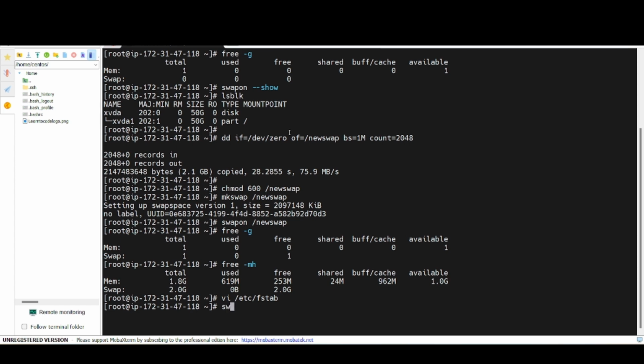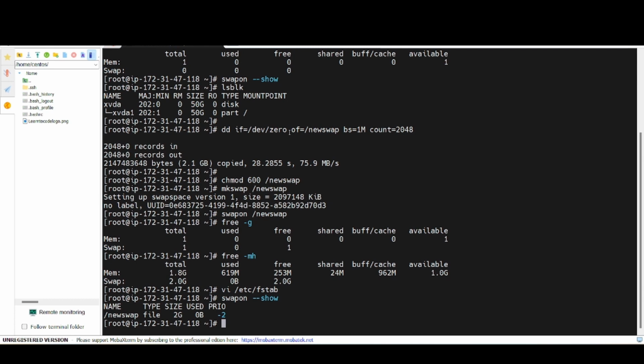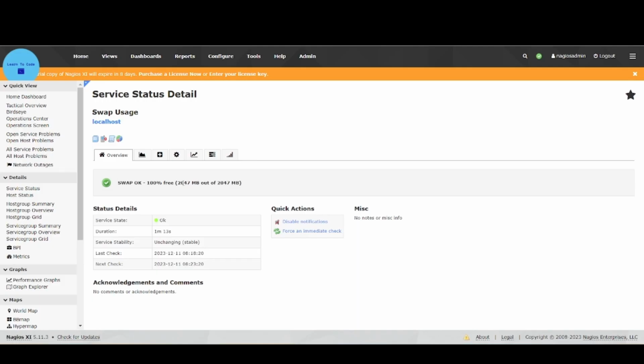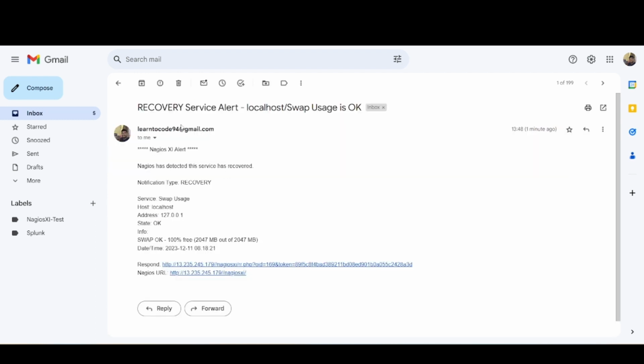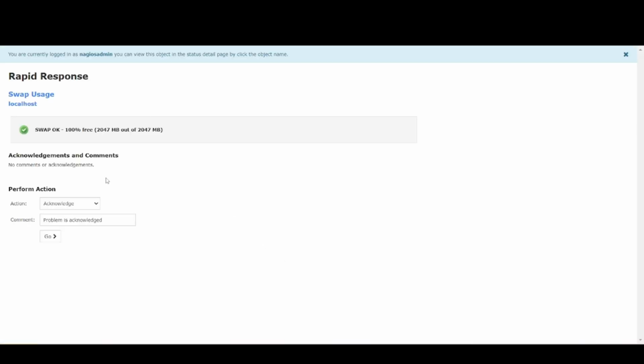If I now do swapon --show, I can see that newswap, type file, 2 GB has been the size. Used is 0 bytes and priority is -2. So that's all in this video. Let me go to the Nagios XI, and you can see that swap is okay and we have resolved the alert. You can also see that swap usage state is okay, and this is the URL. If you click out here, it will show the problem status or something like that.